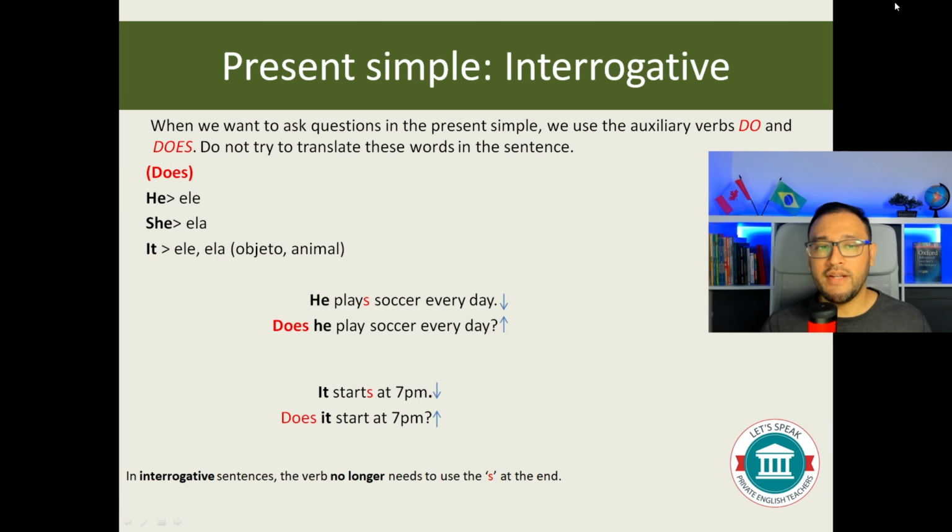Okay, now we'll see when to use does in the sentences. For the pronouns he, she, and it, we have to use does to ask a question. We have the first sentence in affirmative. He plays soccer every day. So this is affirmative, as we saw in the previous slides. Now we have the question. Does he play soccer every day? We have to add does before the subject, and the letter s disappears from the verb. So in interrogative sentences, we don't use s at the end of these verbs.